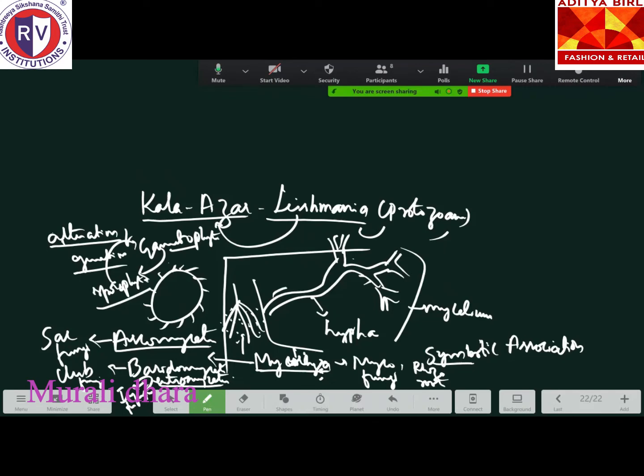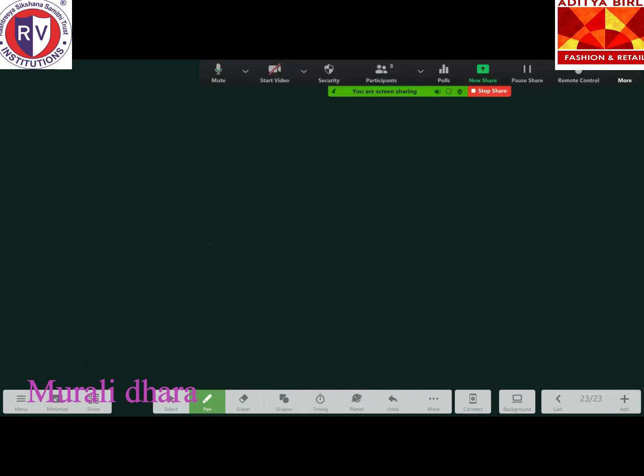Plants are photosynthetic, and I will not go into detail on that. The last part of this chapter is viruses, viroids, prions and lichens. Very important questions will be asked on this topic. Dmitry Ivanovsky, please make a note. He recognized certain microbes which cause mosaic disease in tobacco. So remember TMV, tobacco mosaic virus, which was first described by Dmitry Ivanovsky.